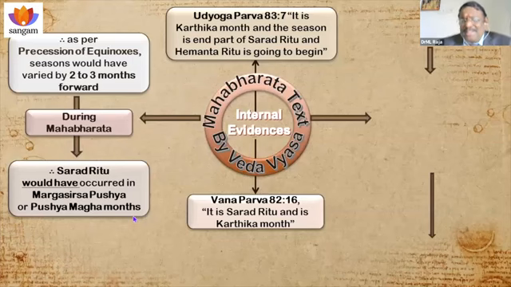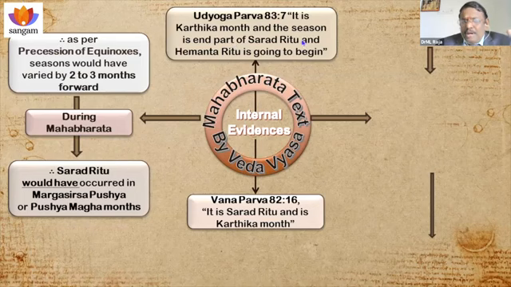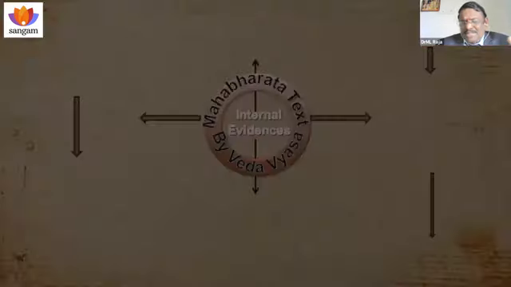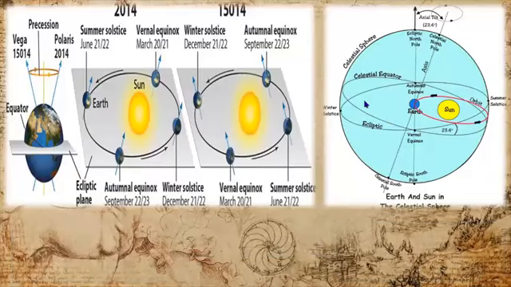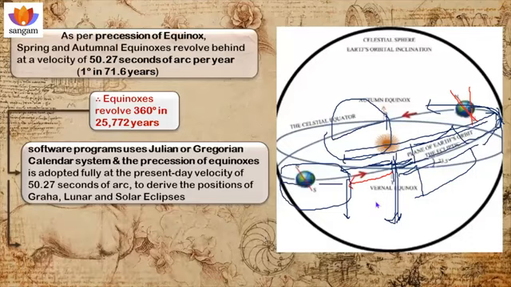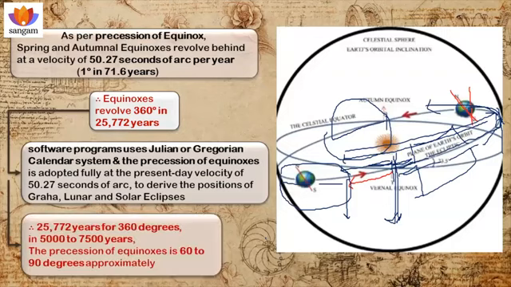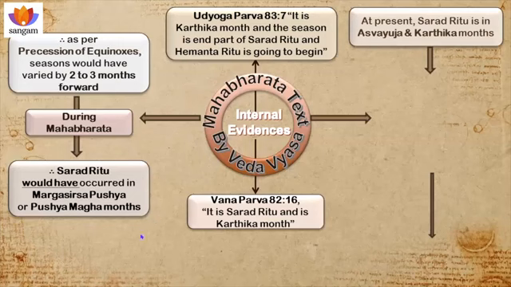But in the internal evidence of the Mahabharata, when Sri Krishna went on the peace mission, it mentioned the Revati Nakshatra and Kaumudi Masa, that is Kartika month, the end part of Sarad Ritu, when Hemanta Ritu is going to come. So Kartika month is the end part of Sarad Ritu, meaning it began in Ashwina month, as per this. So the Mahabharata text mentions Sarad Ritu here only, not here. So it totally contradicts the application of precision of equinox to derive the Mahabharata date. In Vanaparva also it is Sarad Ritu and Kartika.